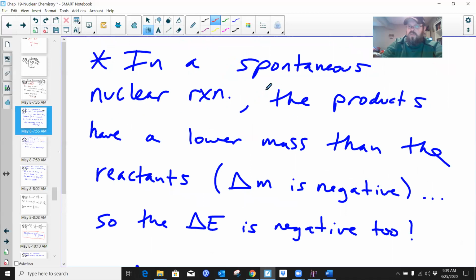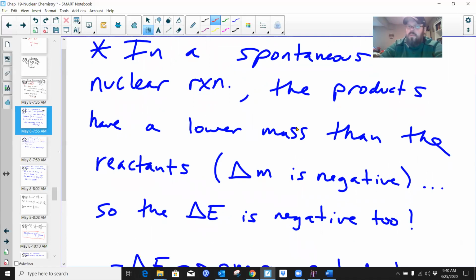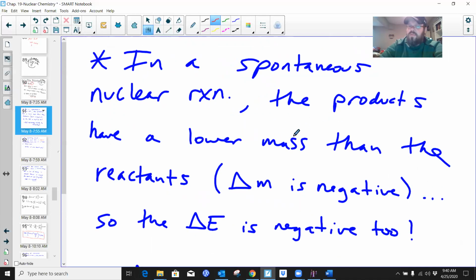It says that in a spontaneous nuclear reaction, the products have a lower mass than the reactants. The interesting part is that when balancing nuclear equations, we've said you balance the mass number, you balance the atomic number below, and both sides, reactants and products, need to be equal. In reality, the secret I'm giving up right now is that there actually is a tiny amount of mass that is lost. It's not a lot, it's tiny, but it is measurable. So in any nuclear reaction, the products have a lower mass than the reactants.